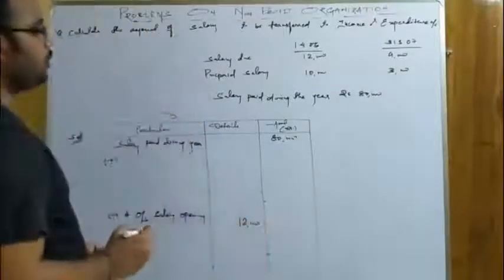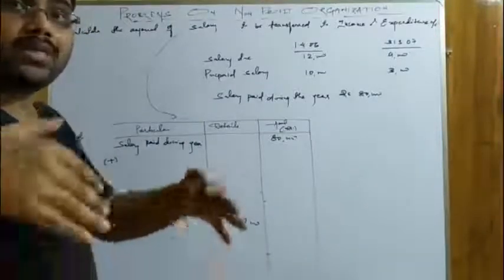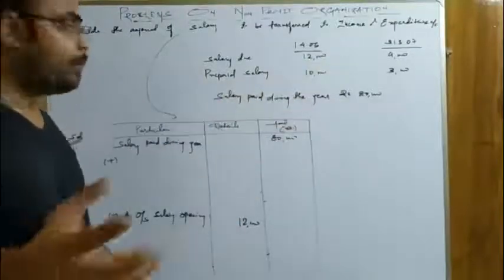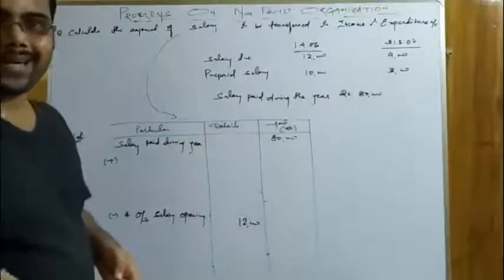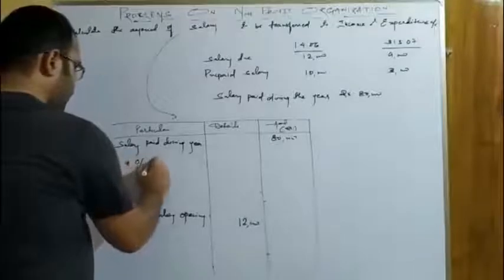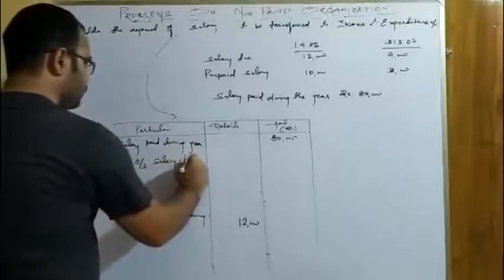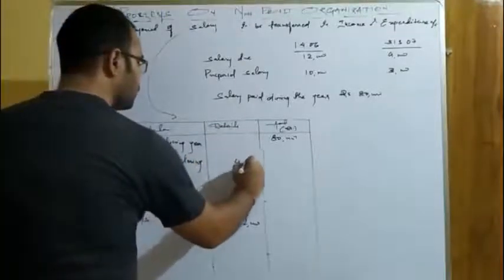So now what about the closing due of the salary? It's salary due at the end of the year. That end of the year is related to this current accounting year, so it will be added, because dues at the end related to the current year are added. So outstanding salary closing, that is 4,000. Got it?